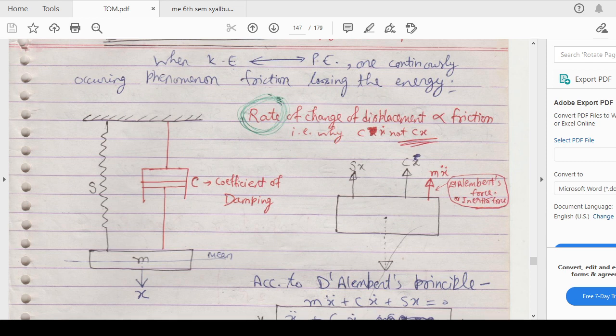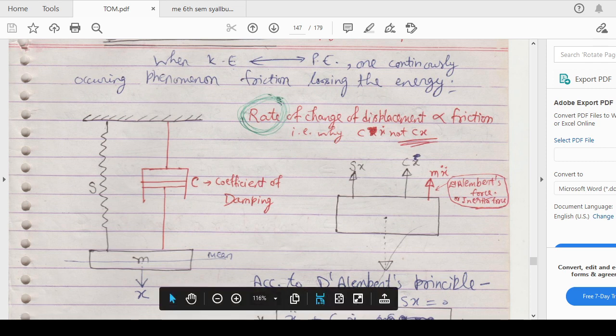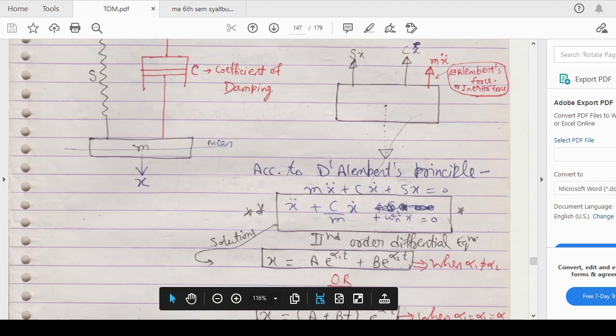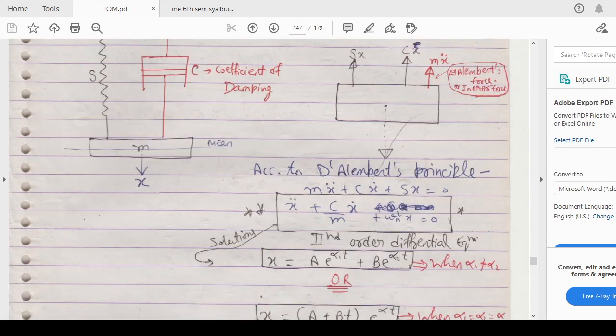Now in this kind of damped system, there are a total of three forces. If we apply the D'Alembert principle and see the direction of the forces, this is the inertia force, and opposite to it are Sx, which is the spring force, Cx dot, which is the damping force, and Mx double dot, which is the force due to the mass, or gravitational force you can say. If you sum up all those forces and equate them to zero, you are applying D'Alembert's principle, which is the energy conservation principle.